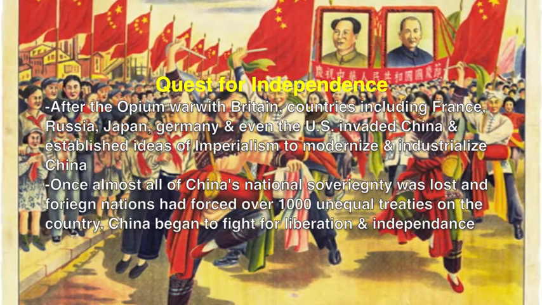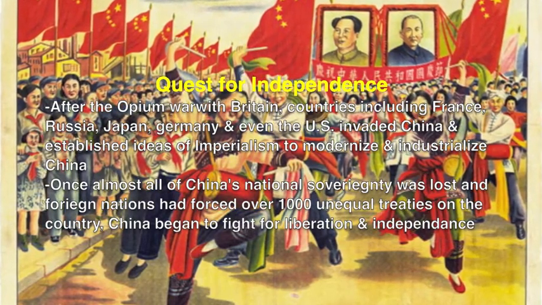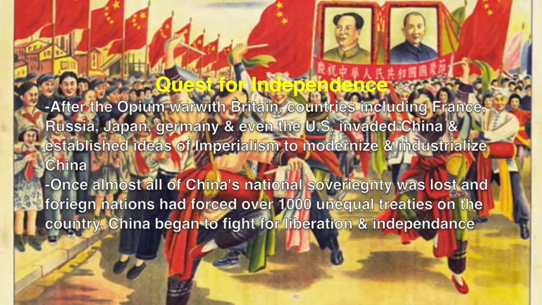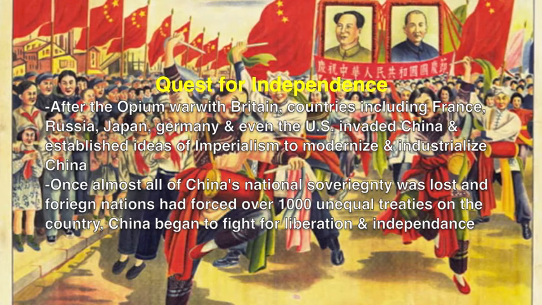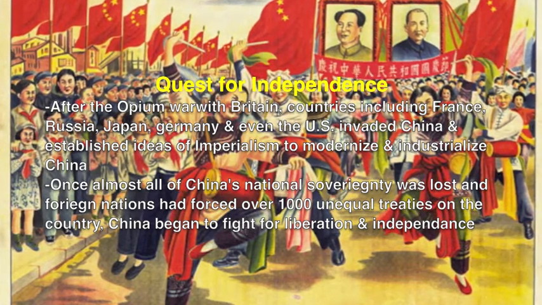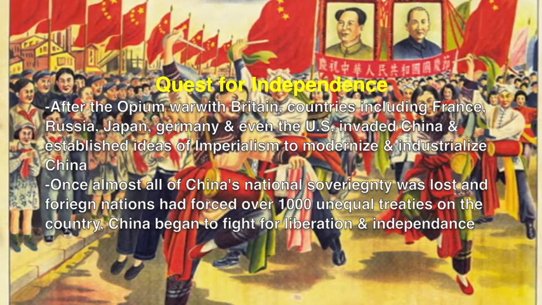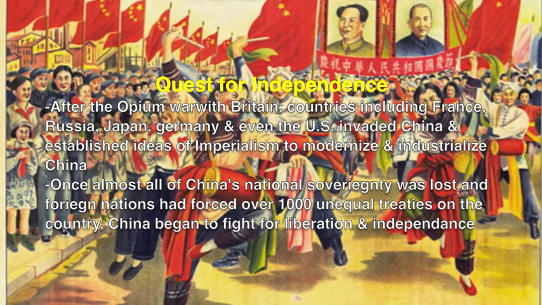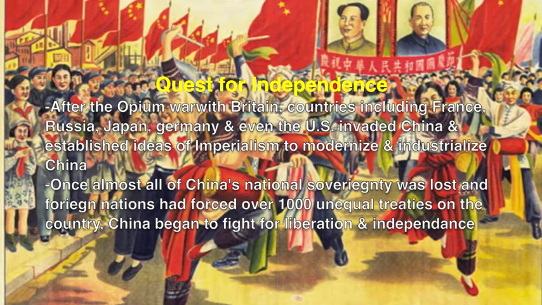After the Opium War with Britain, countries including France, Russia, Japan, Germany, and even the U.S. invaded China and established ideas of imperialism to modernize and industrialize China. Once almost all of China's national sovereignty was lost and foreign nations had forced over 1,000 unequal treaties on the country, China began to fight for liberation and independence.